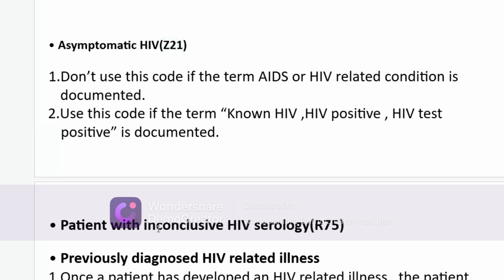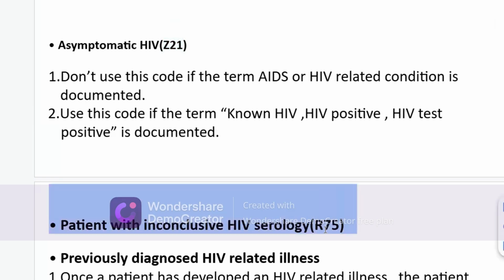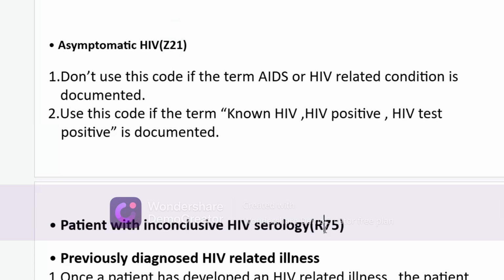For a patient with an inconclusive HIV serology, we have a separate code series, R75. So if inconclusive, like the test is not performed, or the test is not showing a confirmed, asymptomatic, or symptomatic result, at that time we will use inconclusive. It means that a test needs to be performed again to verify or validate whether HIV is present or not. If inconclusive is mentioned, we use R75.